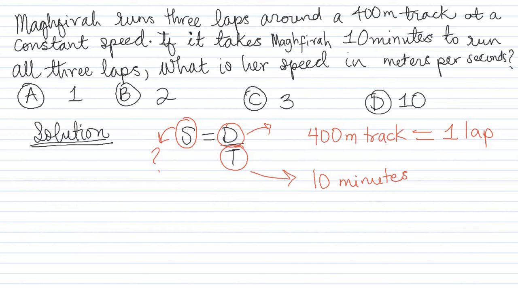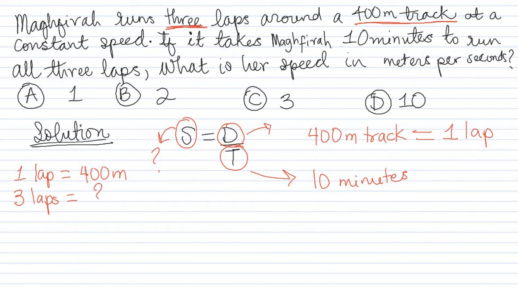Now, I need you to understand something. We talked about distance, we talked about time. If it takes 1 lap to cover the whole 400-meter track, and we are told that she ran 3 laps, that means 1 lap is 400 meters, and then 3 laps is going to be what?